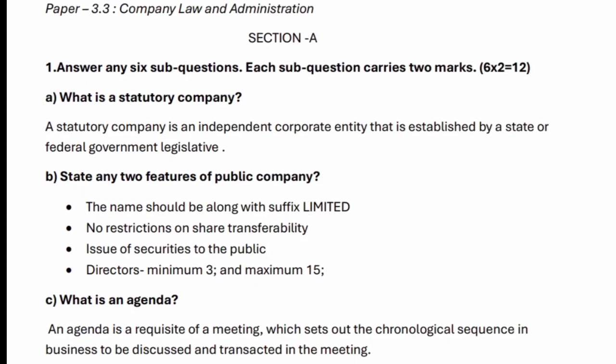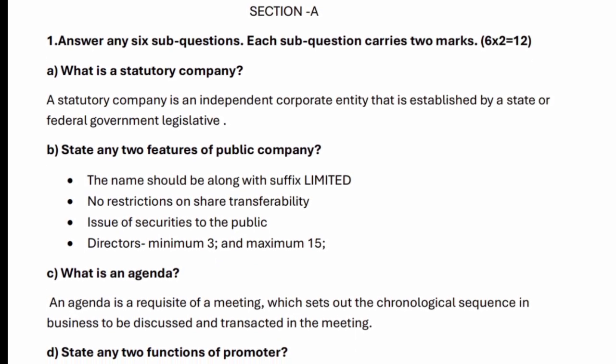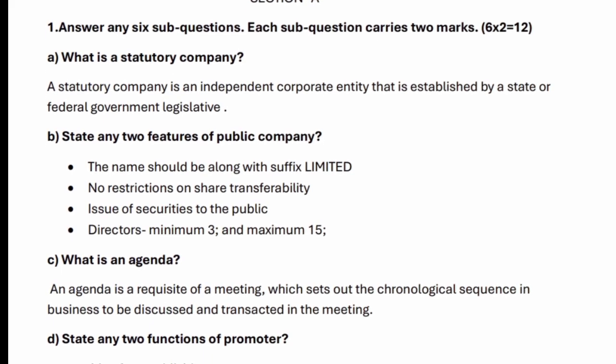A. What is a statutory company? A statutory company is an independent corporate entity that is established by a state or federal government legislative.